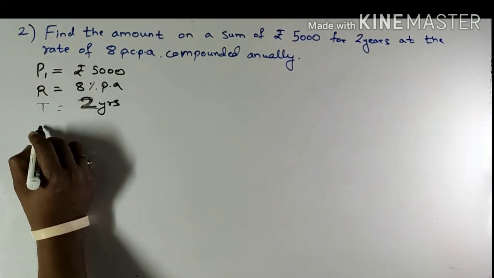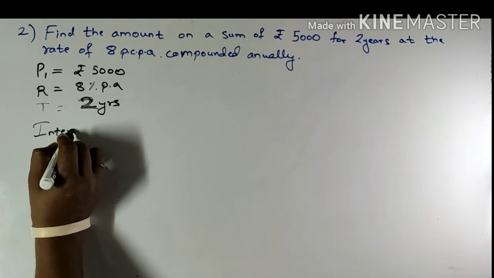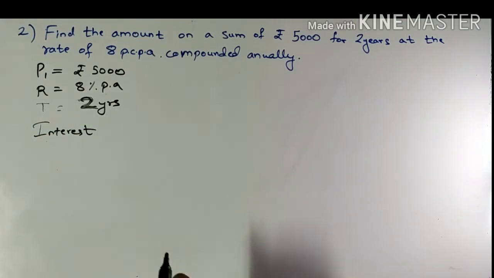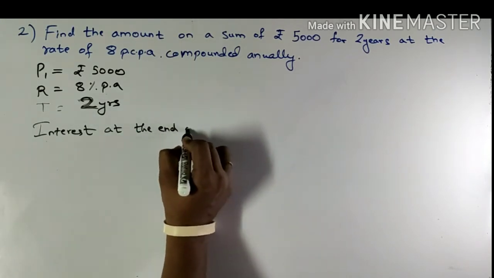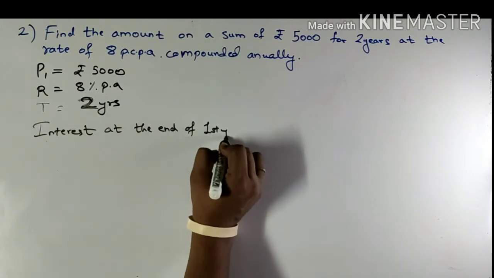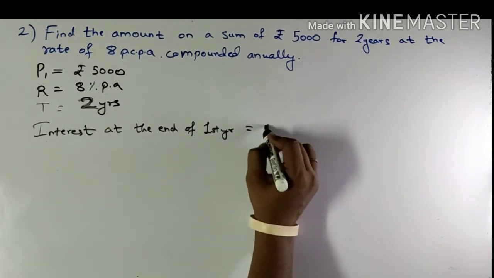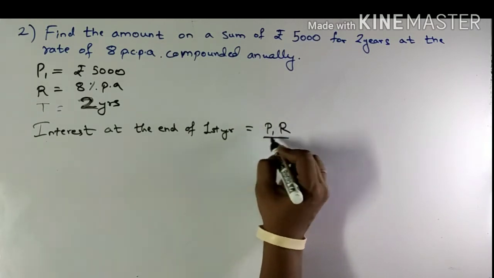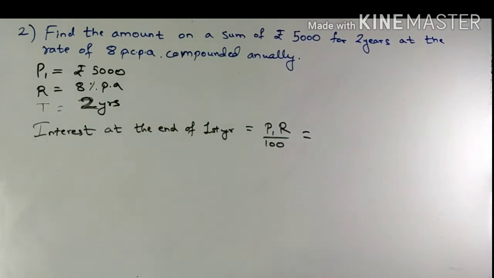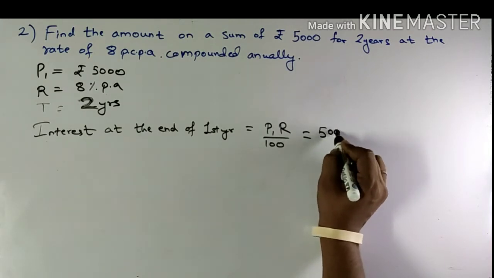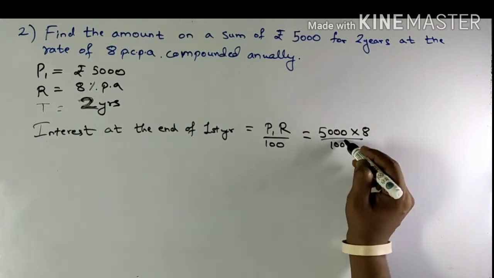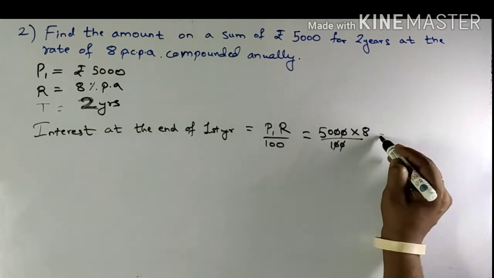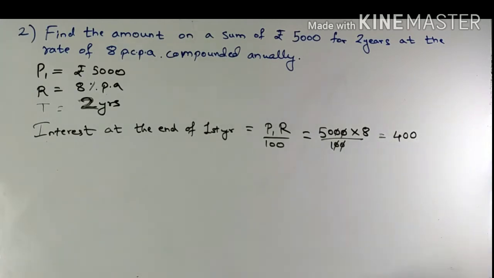Now, since we are doing it with the same method, interest at the end of first year will be nothing but P1 R upon 100, which gives me 5000 multiplied by 8 upon 100. So the interest at the end of first year is rupees 400.